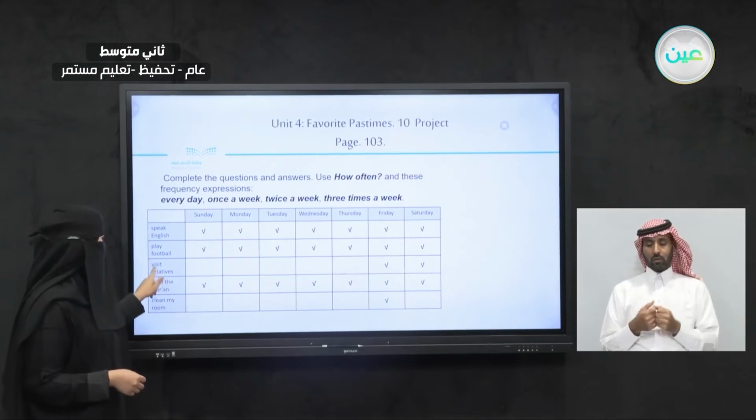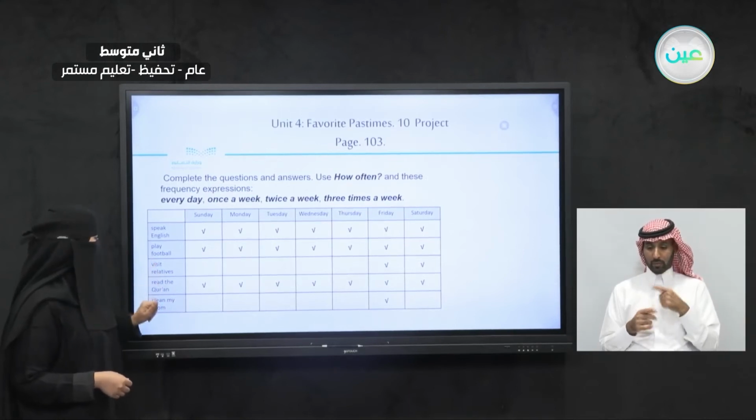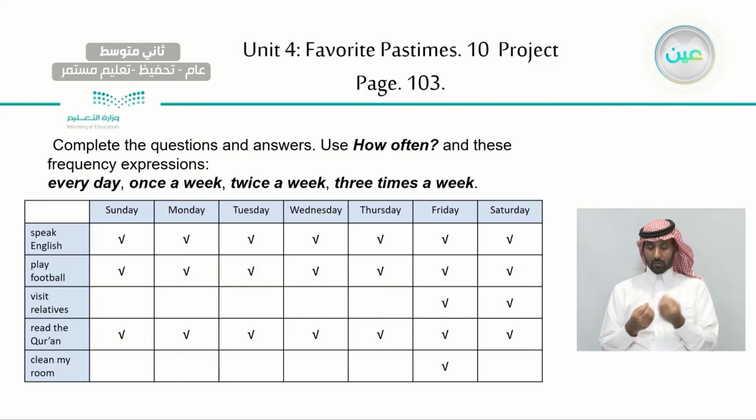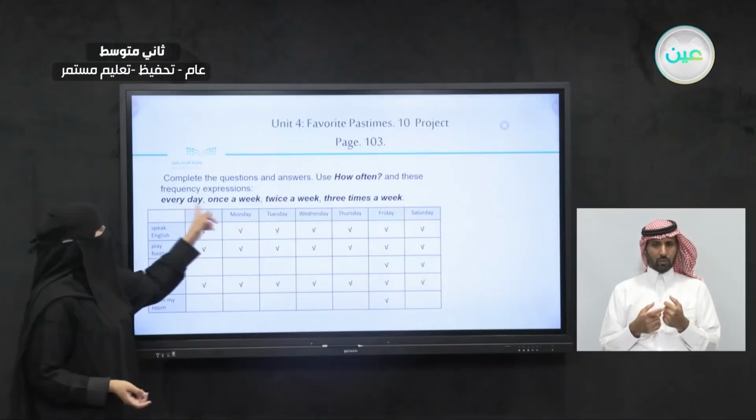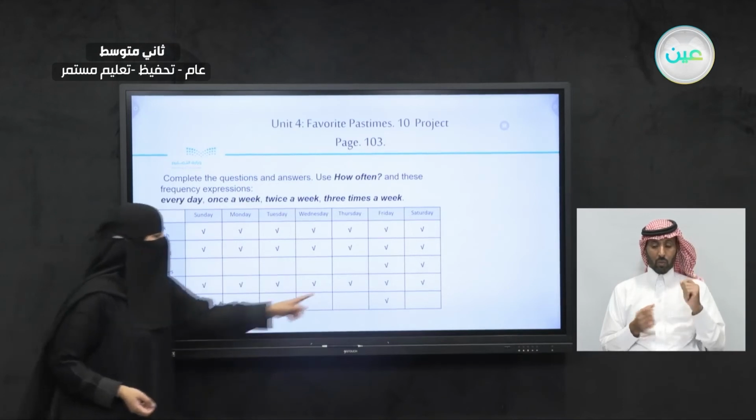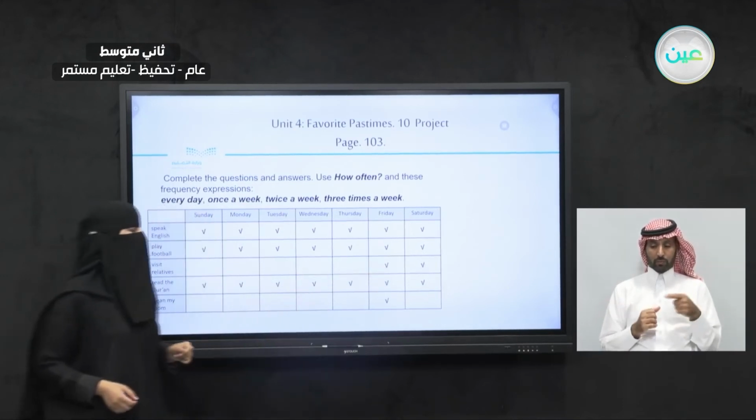Well, how about visit relatives? Let's check here at visit relatives. How many checks can you see here during this week? We have 2 checks. So how often do they do that? So it's twice a week because we only have 2 checks.